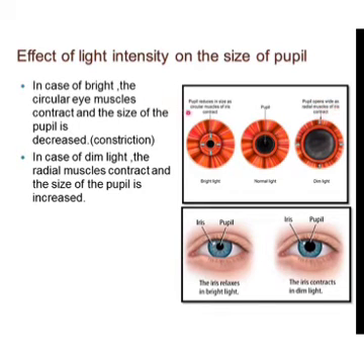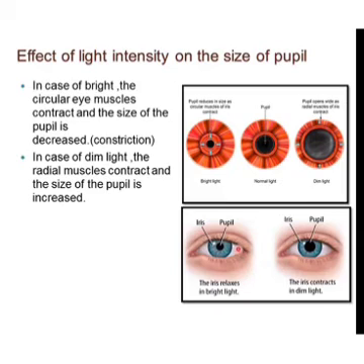So there are both circular muscles and radial muscles. When we are exposed to bright light, the circular muscles contract, and when we are exposed to dim light, the radial muscles contract, so the pupil becomes enlarged; the size of the pupil has become too large.